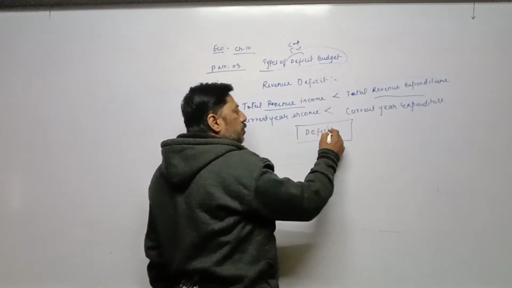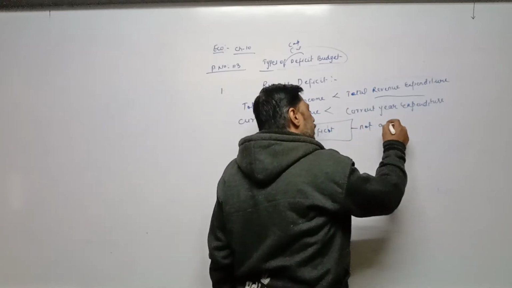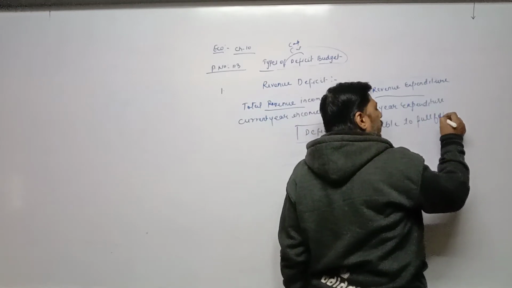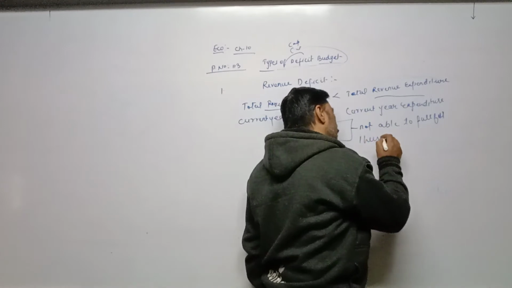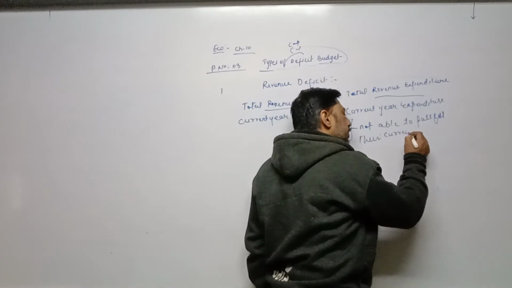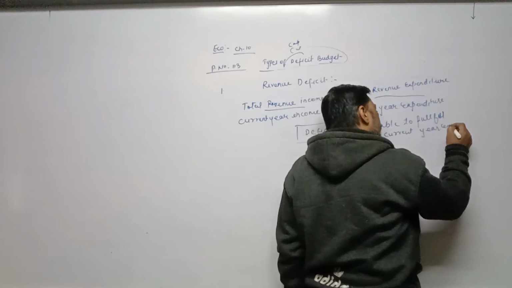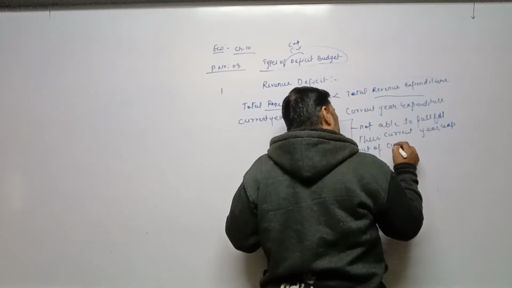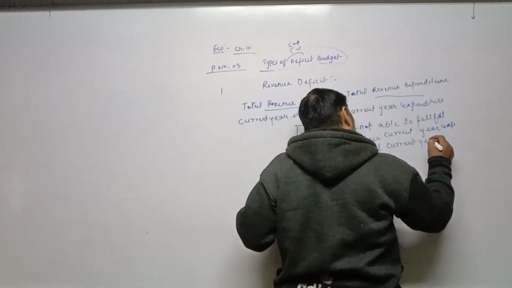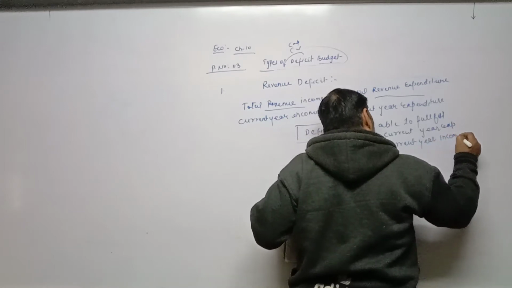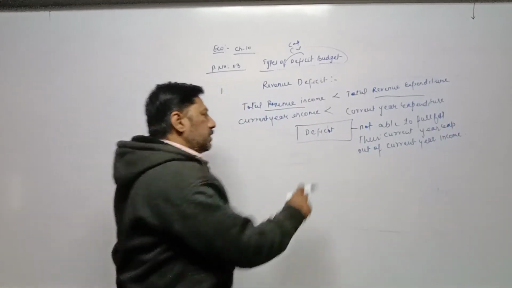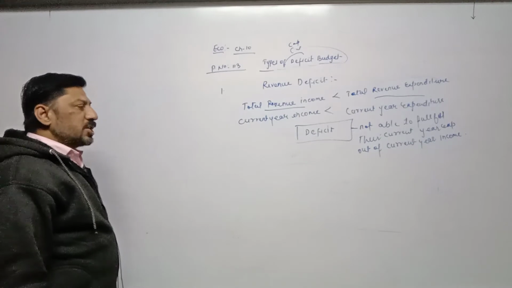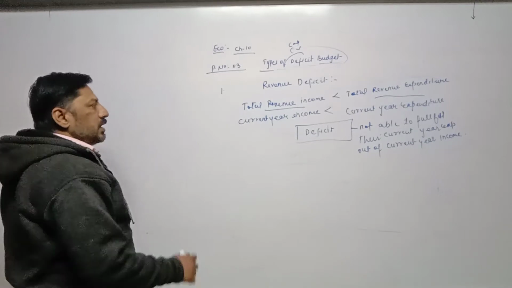Due to deficit, the government is not able to fulfill its current year expenditure out of current year income. This is about revenue deficit.